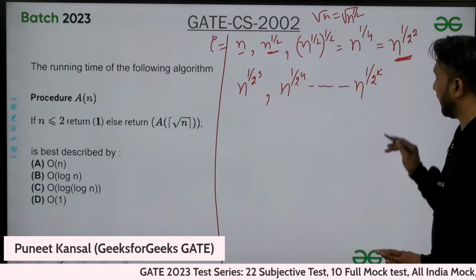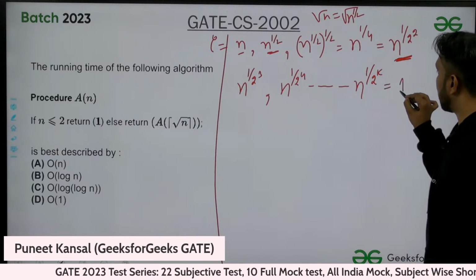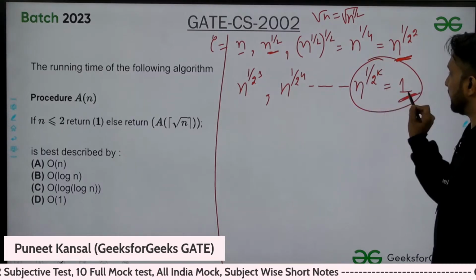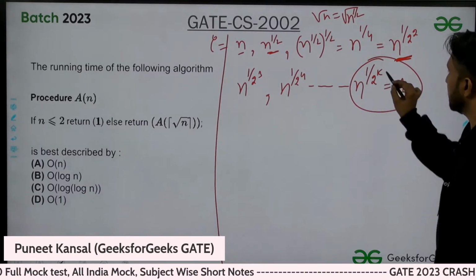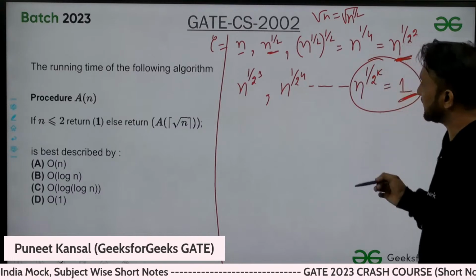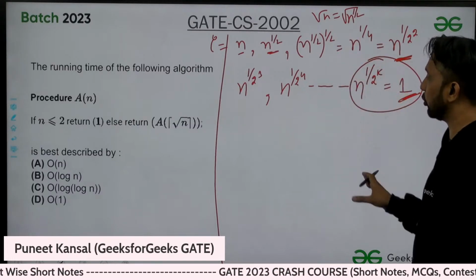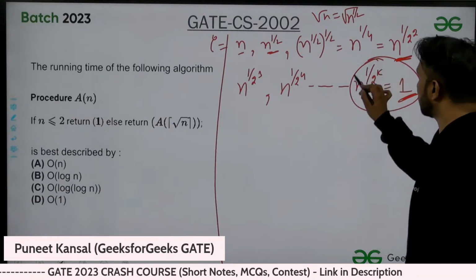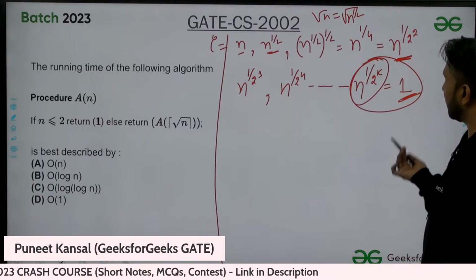I don't know what k is, but we will reach up to 1, and we will stop when n reaches 1. So this k is telling me how many times I'm executing the loop, or how many times I'm recursively calling the function, because I want to make this 1, then I will return.